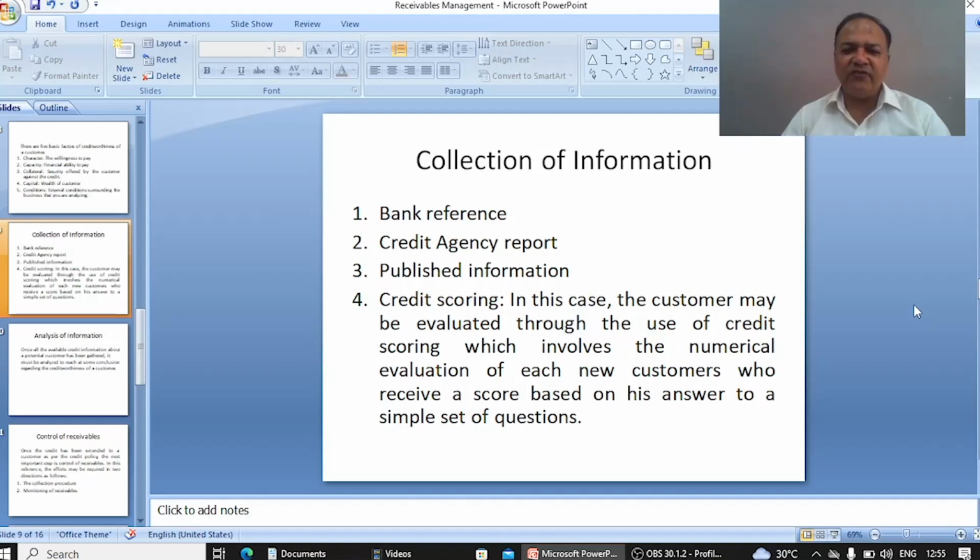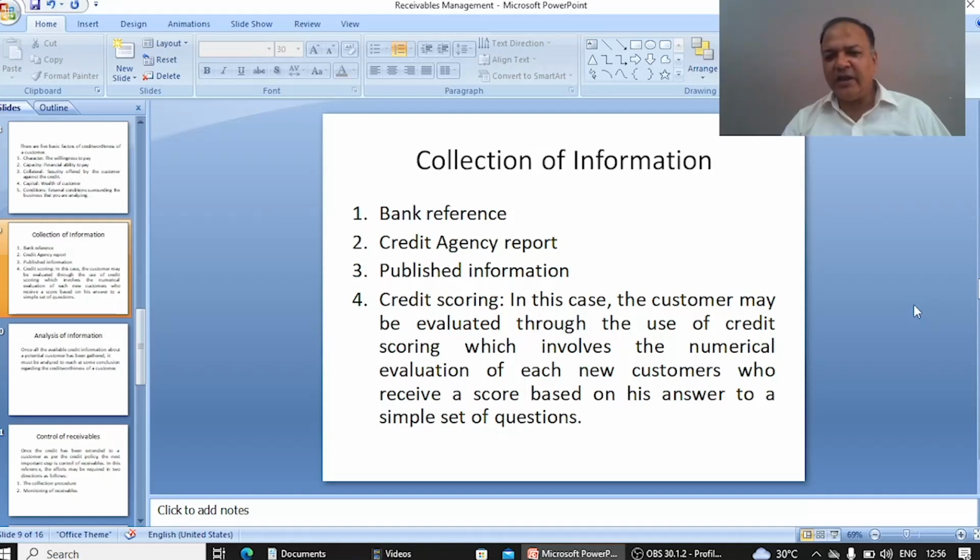So these are the different criteria. At the same time, suppose the organization asks a question: are you working? You say yes, I am working. Then in which type of organization are you working? If you say I am working in a private company, then you get 1 mark. If you say I am working in a public limited company, you get 2 marks. If you say I am working in a government organization, you get 3 marks.